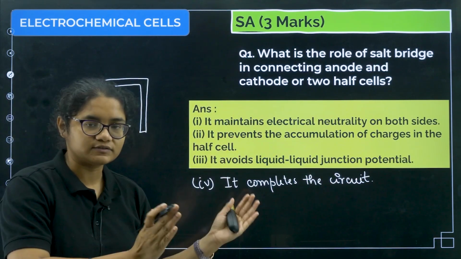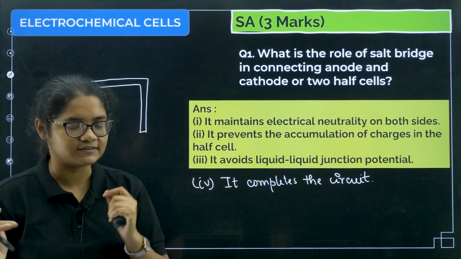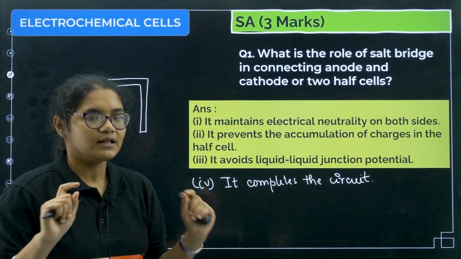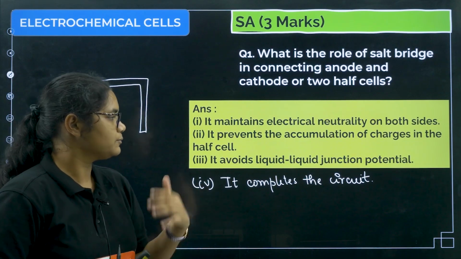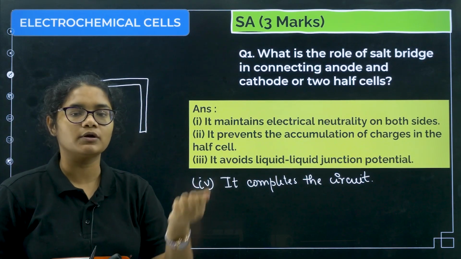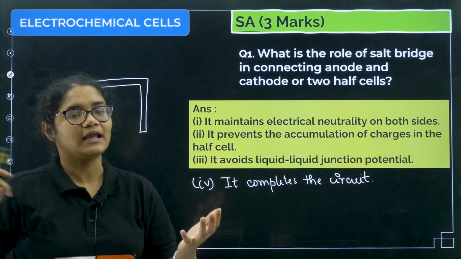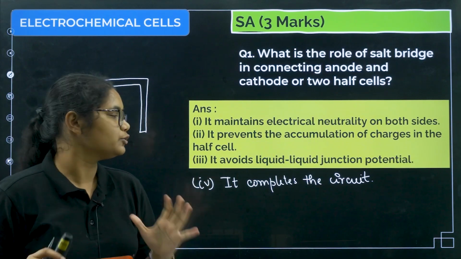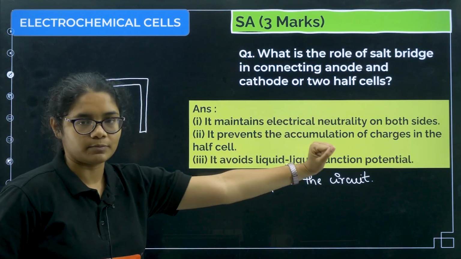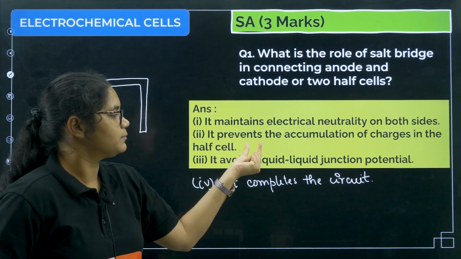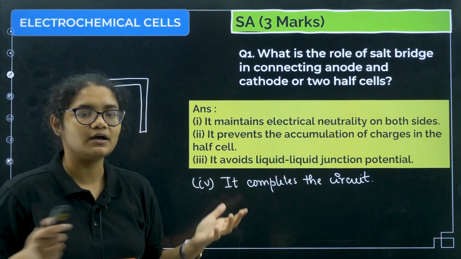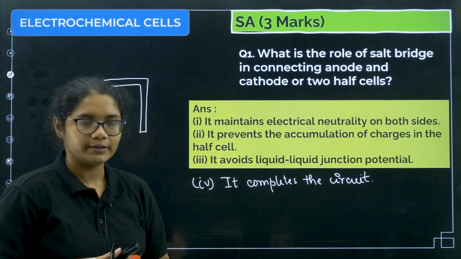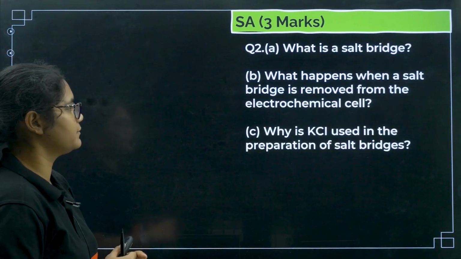So first is you have oxidation and reduction potential, two half cells are there. It connects both the half cells and completes the circuit. Second thing is when the reaction proceeds, on one side more positive ions start accumulating, on the other side more negative charge gets accumulated, right? So to neutralize that, you need a salt bridge. Next, that is the same thing, it prevents the accumulation of charges in the half cell and it avoids liquid junction potential. Okay.